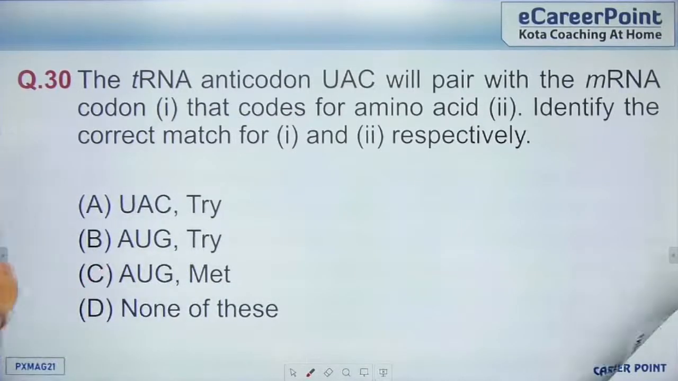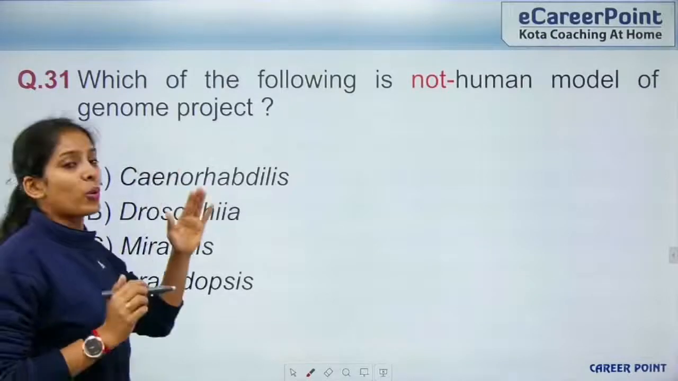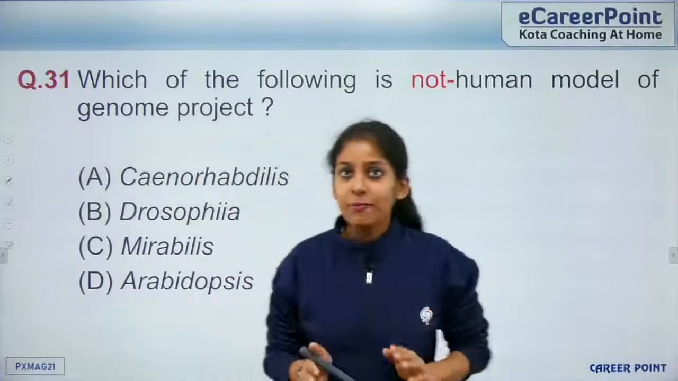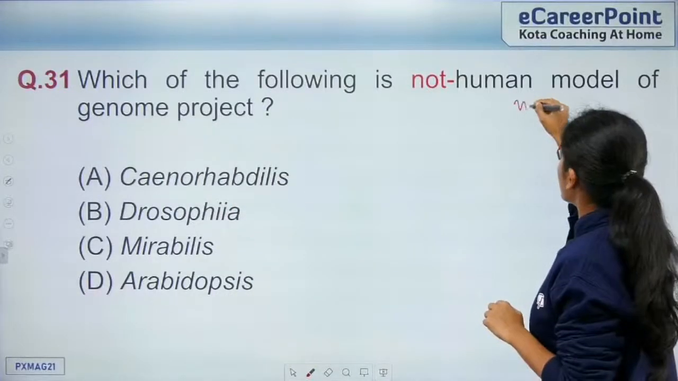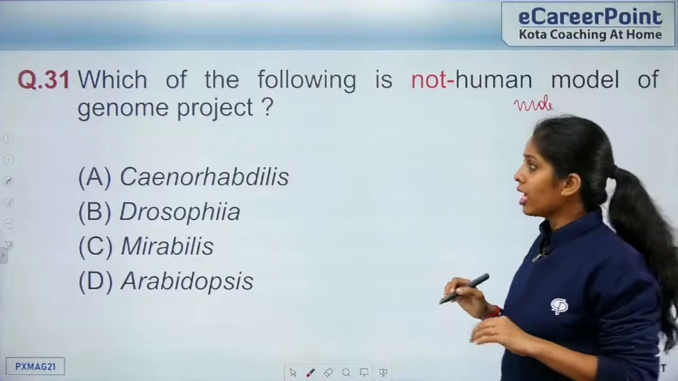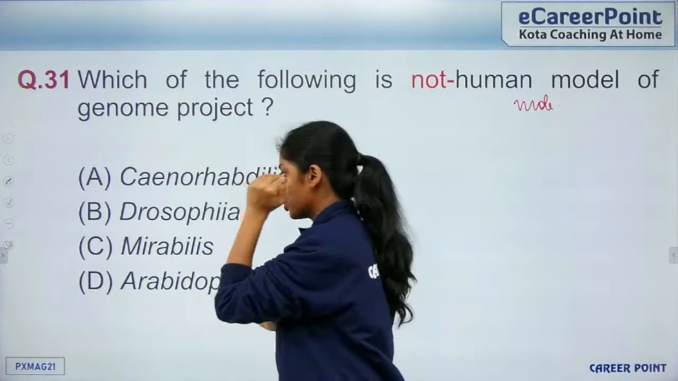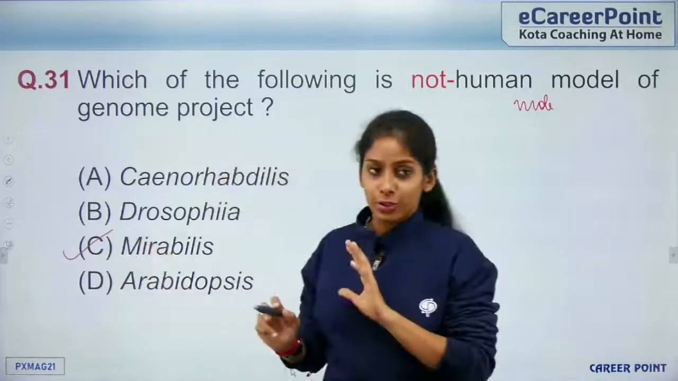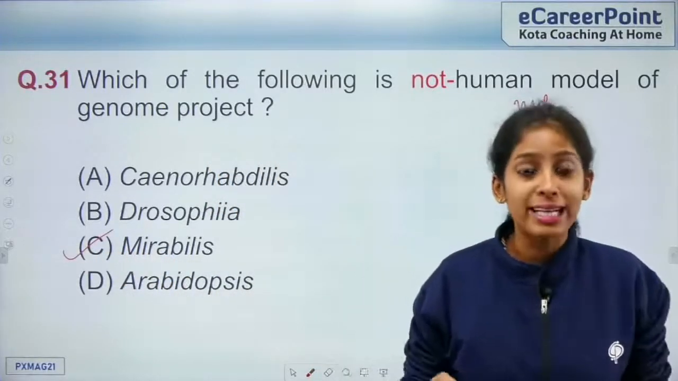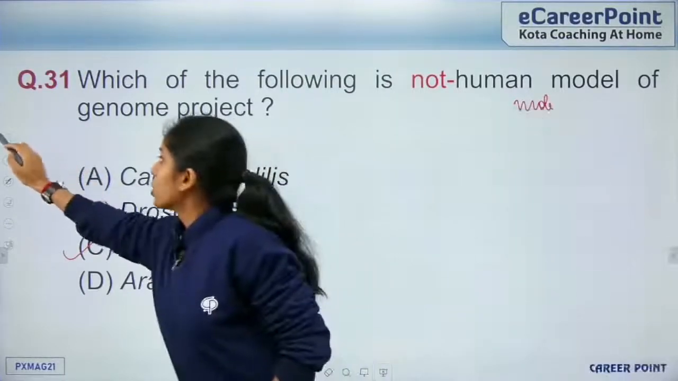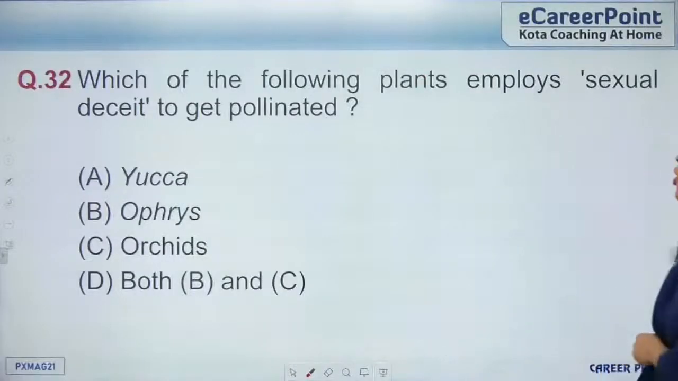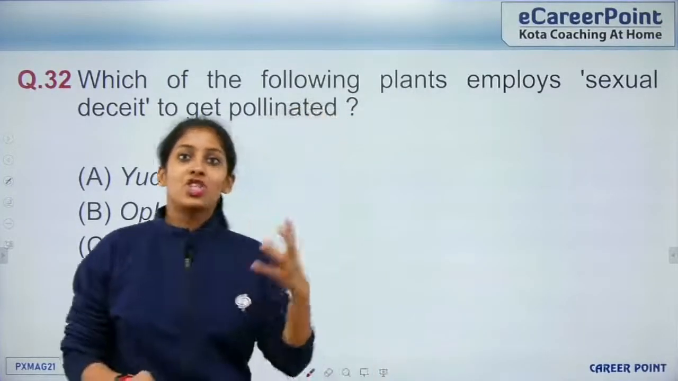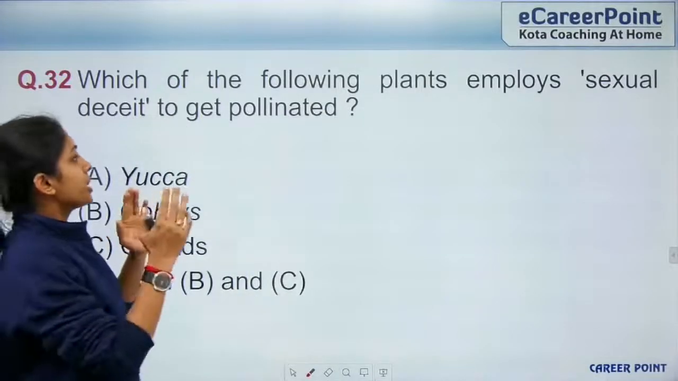Right, okay, so coming to question number 31. Which of the following is not a human model for the Human Genome Project? The HGP was done, and this comes from the chapter Molecular Basis of Inheritance. Caenorhabditis was used, Drosophila was used, Arabidopsis was used. Mirabilis, which is your four o'clock plant, does not come here. That comes in incomplete dominance, right? Okay, so question number 32. Which of the following plants employs sexual deceit to get pollinated? Deceit is cheating. So what does the word sexual deceit mean?